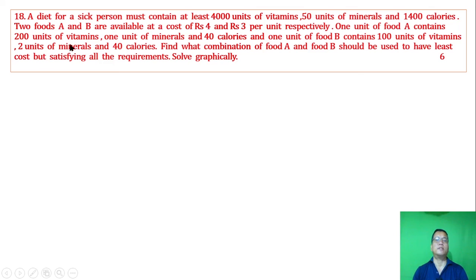A diet for a sick person must contain at least 4,000 units of vitamins, 50 units of minerals, and 1,400 calories. Two foods A and B are available at a cost of rupees 4 and rupees 3 per unit respectively. 1 unit of food A contains 200 units of vitamins, 1 unit of minerals, and 40 calories, and 1 unit of food B contains 100 units of vitamins, 2 units of minerals, and 40 calories. Find what combination of food A and food B should be used to have least cost but satisfying all the requirements. Solve graphically. 6 marks.